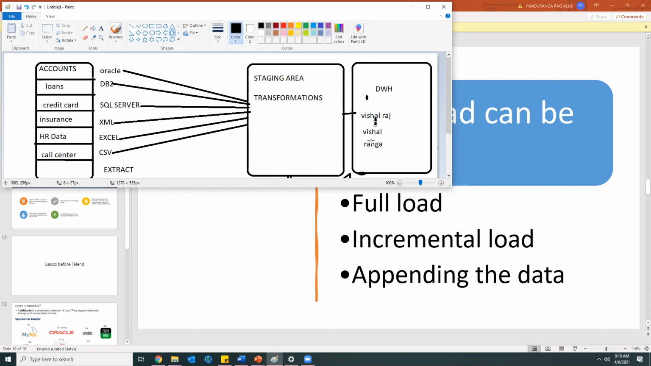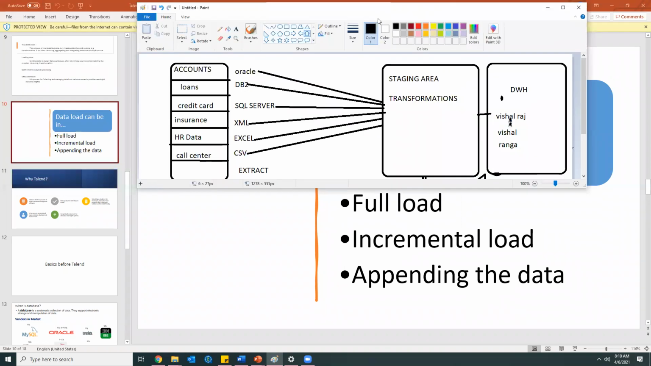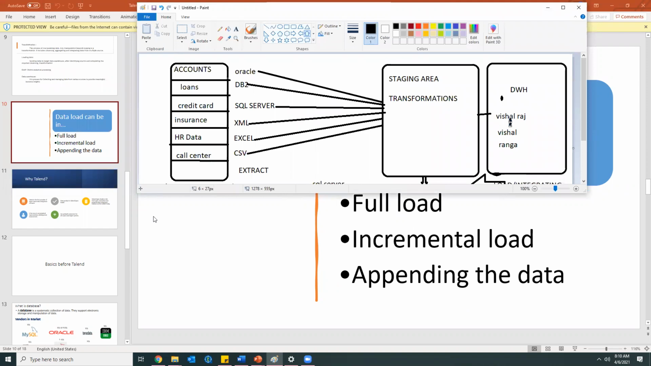Okay. So you got it right, Vishal, what I'm telling? Yes, sir. So it's like an interaction kind of session. So if you have any doubts or if you want to tell anything, you can tell in between. Okay. Yeah. So these are the different kinds of loading strategies we'll call.